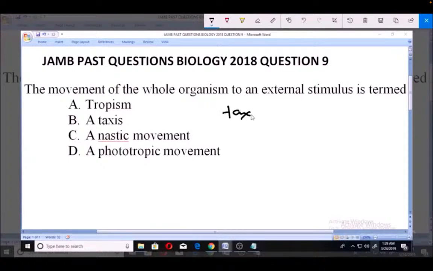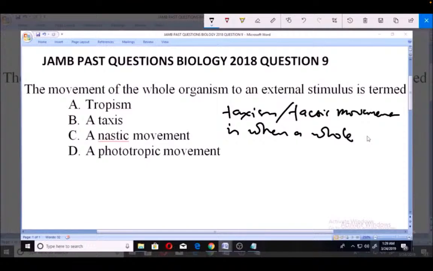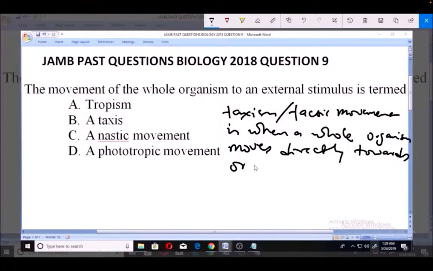So we say that taxism, or tactic movement, is actually when the whole of the organism, very, very important, not part of the organism, but the whole of the organism moves directly towards or away from a stimulus.